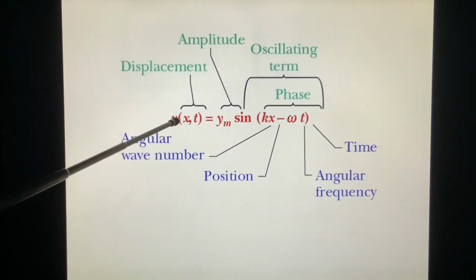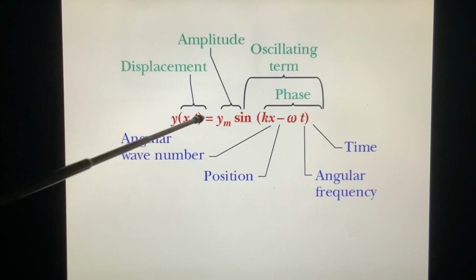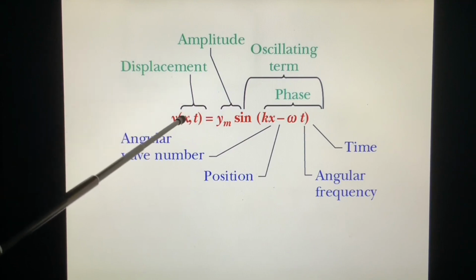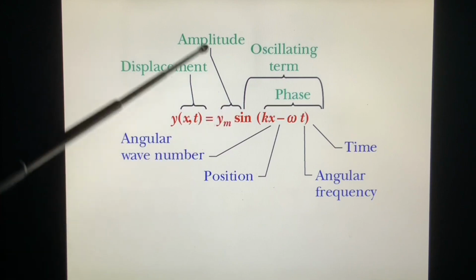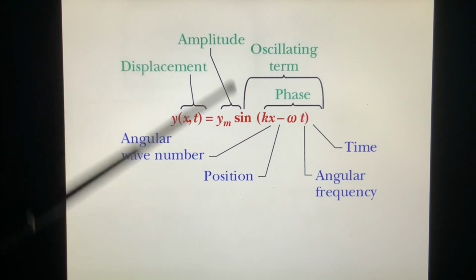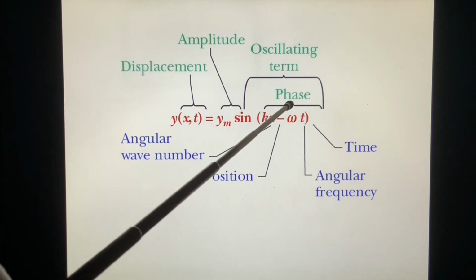This is y at x and t. We call it the displacement at time t at location x of the element of the medium. y_m, as we see, the maximum displacement, is always positive. We call it amplitude. The sine has an angle in it; we call it the phase.